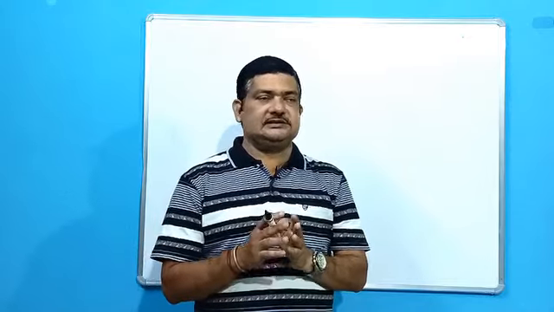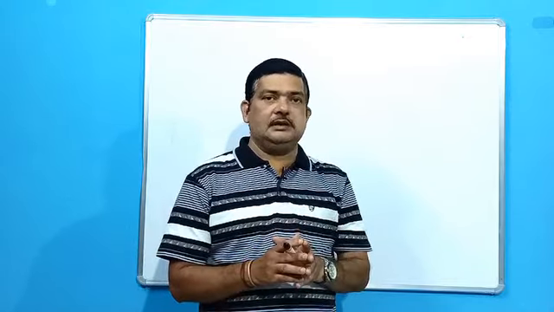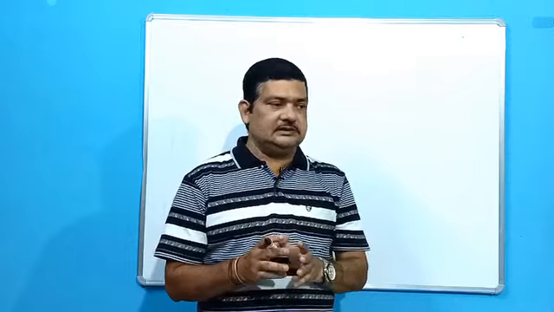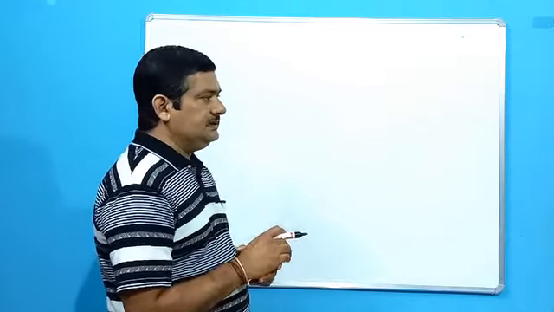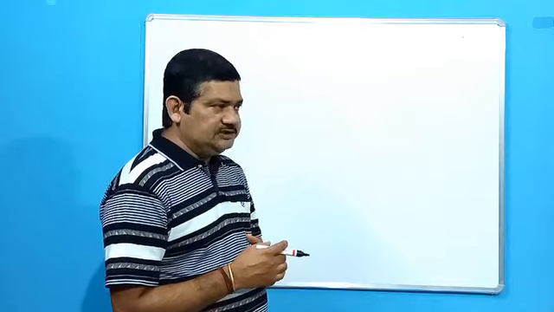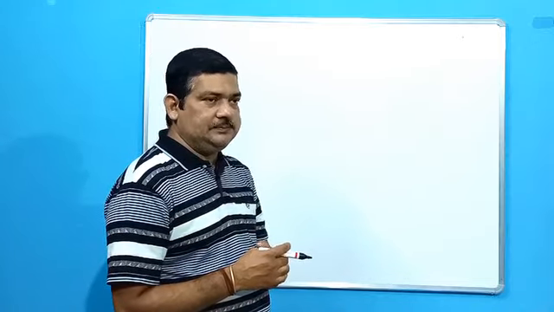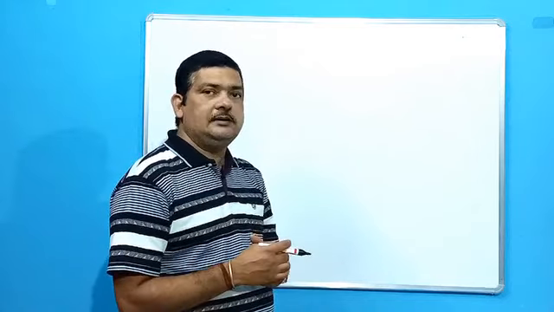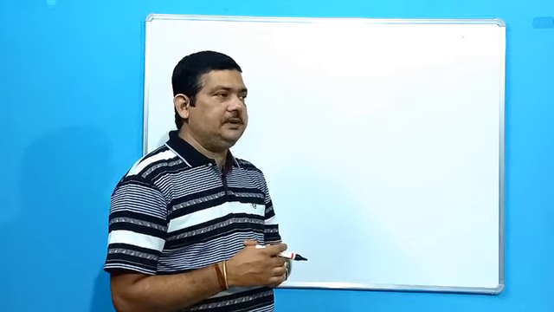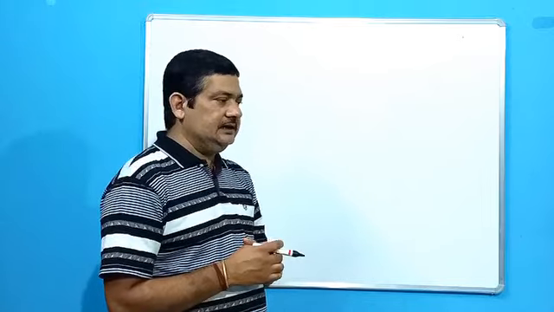Madam will teach you in details how to write the formula, how to remember the valency of the radicals. So normally when we speak of a molecule, it has got two parts: a positive part known as basic part and a negative part known as acidic part. The positive part is called basic radical and the negative part is called acid radical.